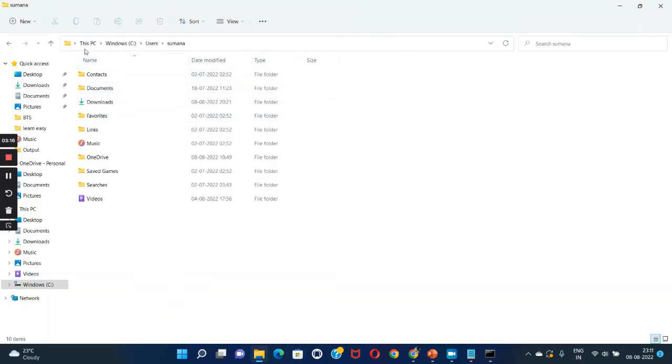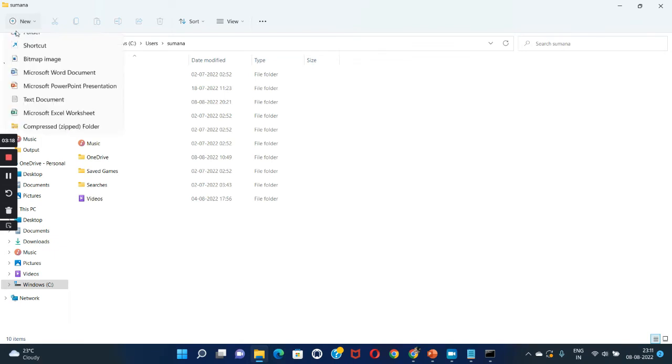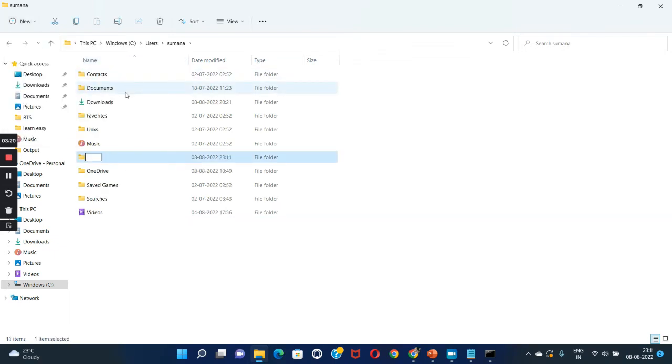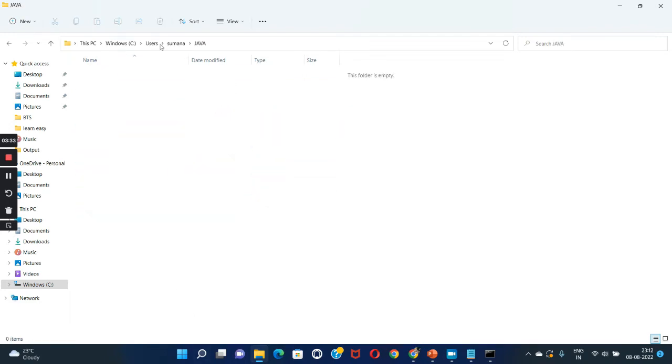Here, we need to create a new folder and name it Java, so that all my Java files will be stored in this folder. So open that folder. We need to save all Java files in this folder.